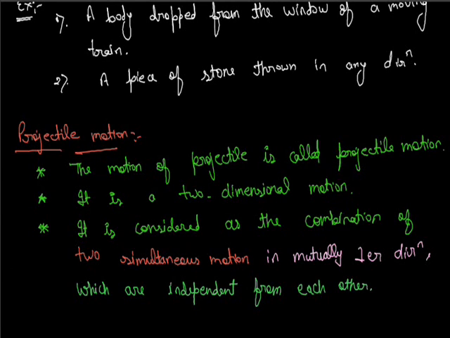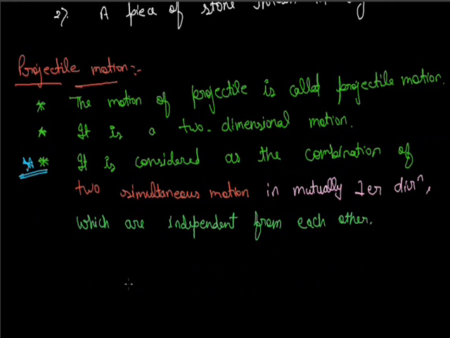This point is very, very important. Projectile motion is considered as the combination of two simultaneous motions. Simultaneous motion, what define it?